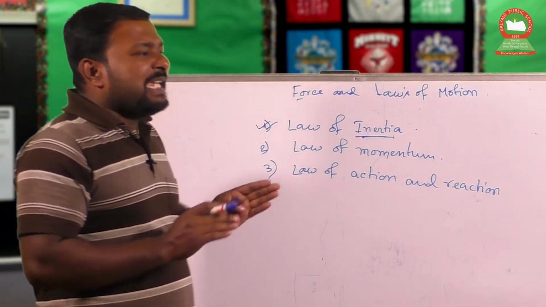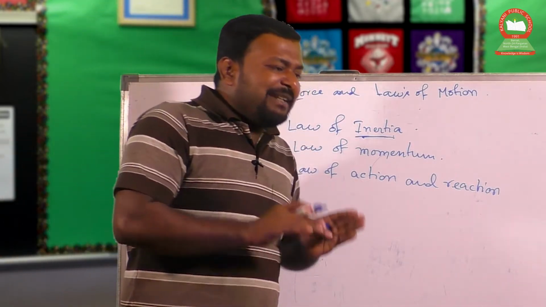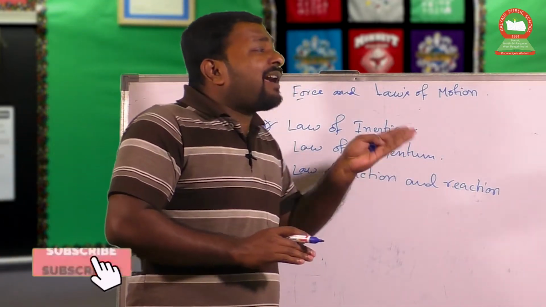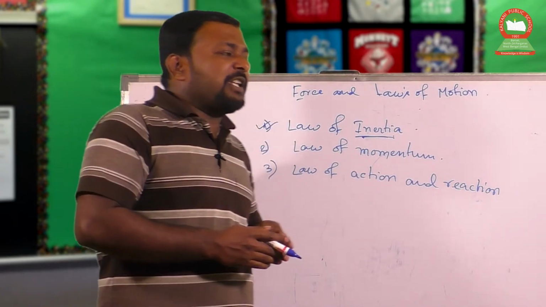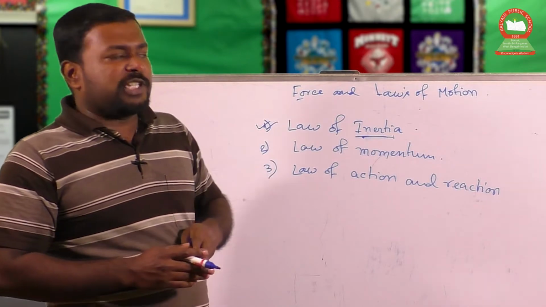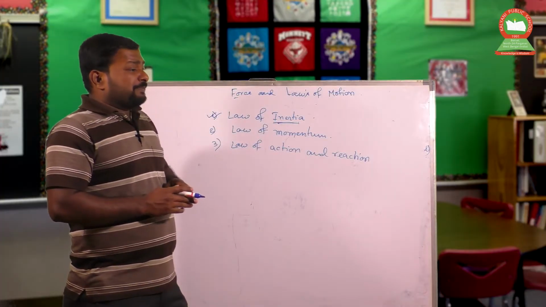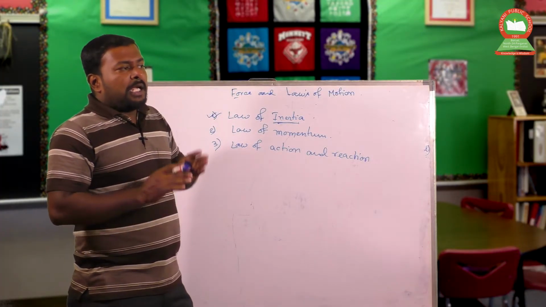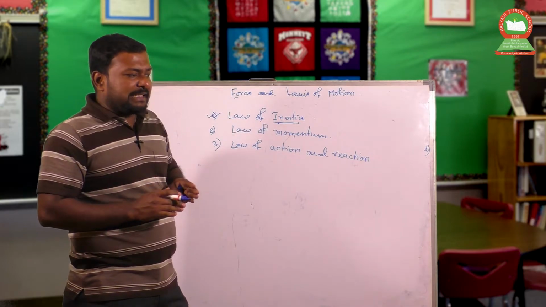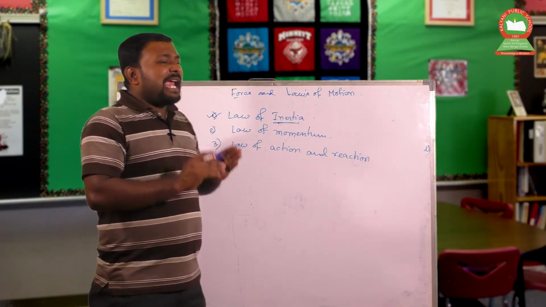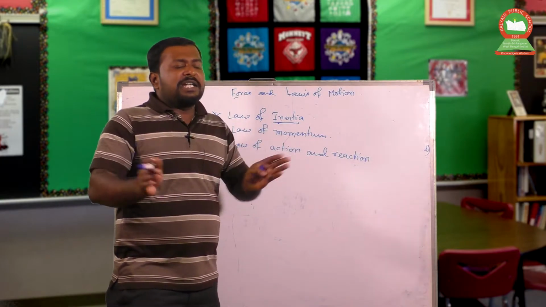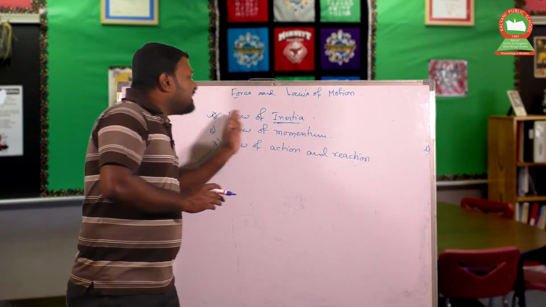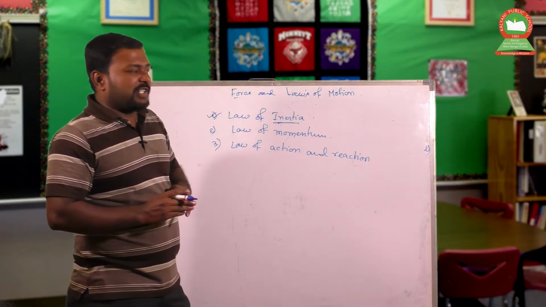If a body is at rest, it will remain at rest until another physical quantity is externally applied on that body to change its position. And second one is called the inertia of motion. In this case, the body will remain in its motion whatever the condition is. So, this is called the law of inertia.